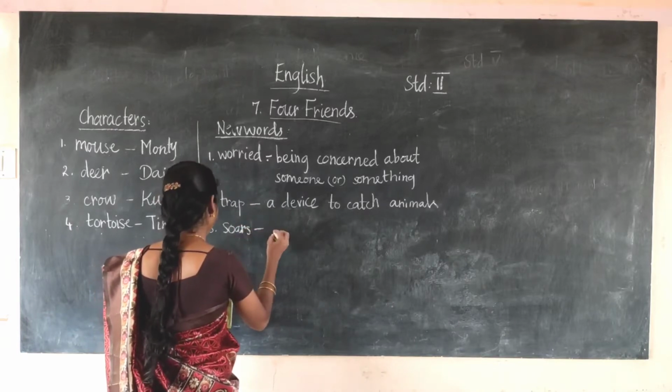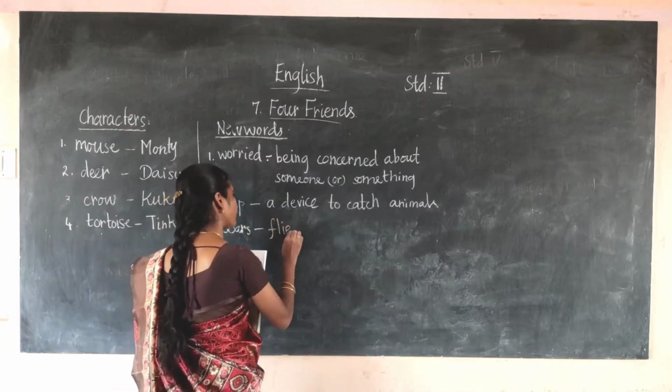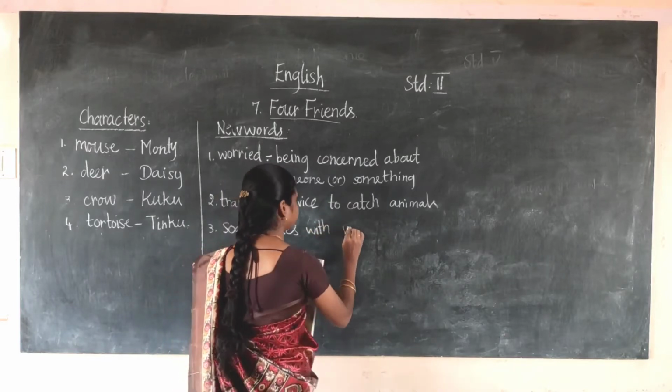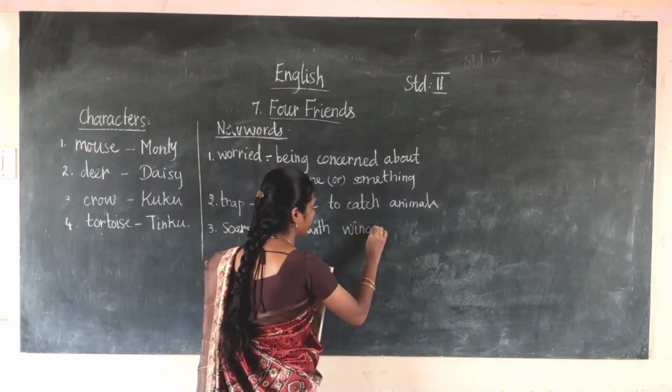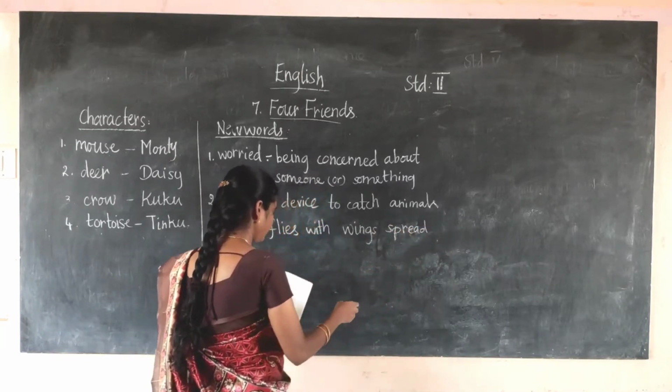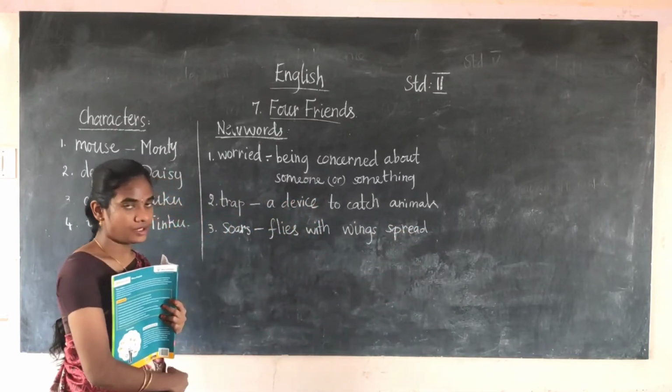Soars means flies with wings spread. So this is the movement of the crow.